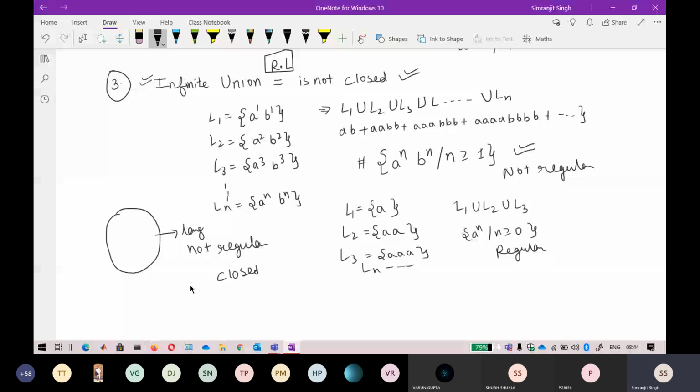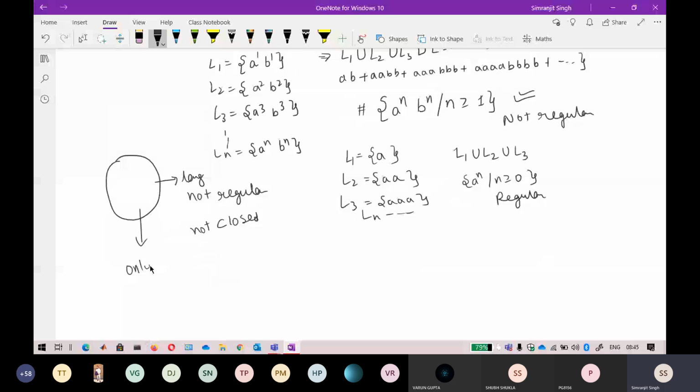If you are able to find only one language by applying a certain operator, with any regular set or any set, and your operator is not resulting in the similar set, then it is not closed. Suppose I take s1 from this set and apply an operator with another set s2, and the result does not belong to the same set, then you can say that this is not closed.